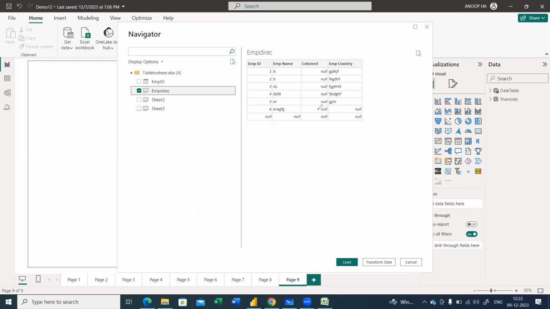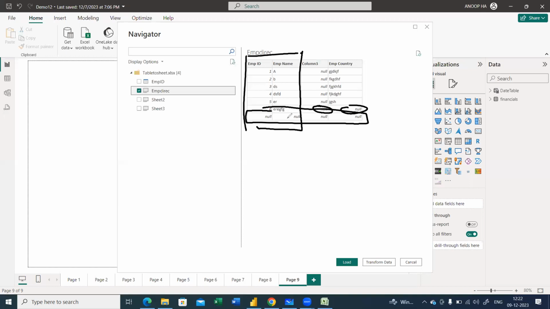This is what they have shown. See, this is the null value and the complete row. Why is it called null? Because this is included in the table. Getting my point? Yes, this is included in the table.